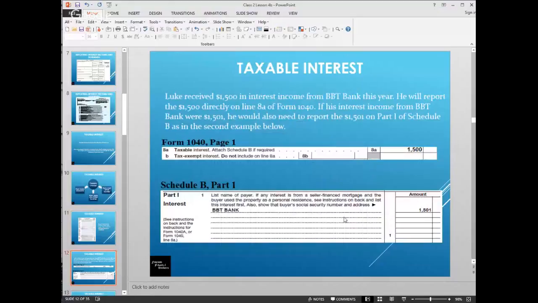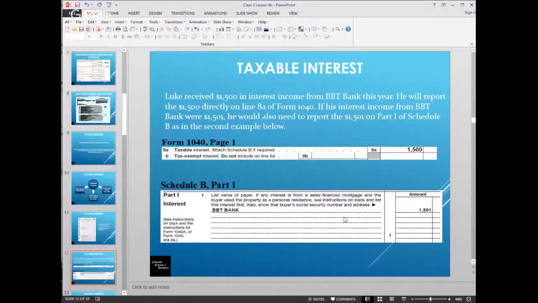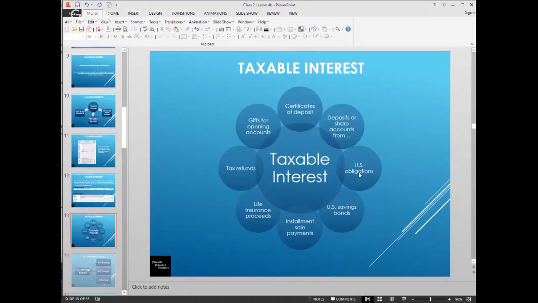So here we have Luke received $1,500 in interest income from BB&T Bank this year. He will report the $1,500 directly on line 8A. If his interest had been $1,501, he would also need to report it on the Schedule B. So the first one is where they're just showing you if it's $1,500, you can put it just right there. And if it's over $1,500, meaning $1,501, you would put it here, and the number up here would be $1,501 in the event that it was an example showing just the second one. So that's what this example is showing you here.